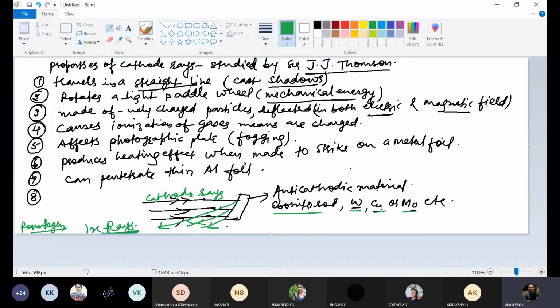This was about X-rays. When these cathode rays strike against a glass surface or screen coated with zinc sulfide, ZnS, they produce fluorescence.